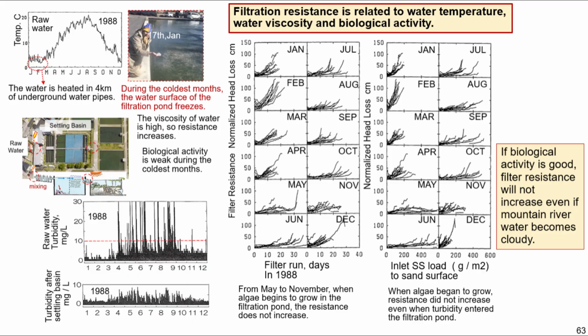From May to November, when algae begin to grow in the filtration pond, the resistance does not increase. When algae began to grow, resistance did not increase even when turbidity entered the filtration pond. If biological activity is good, filter resistance will not increase even if mountain river water becomes cloudy.